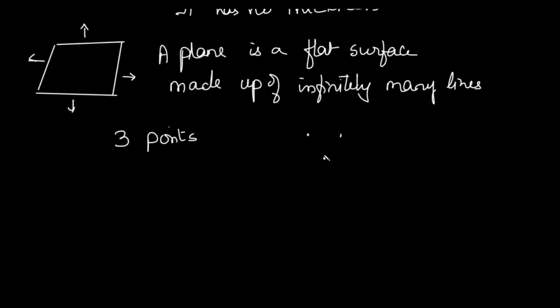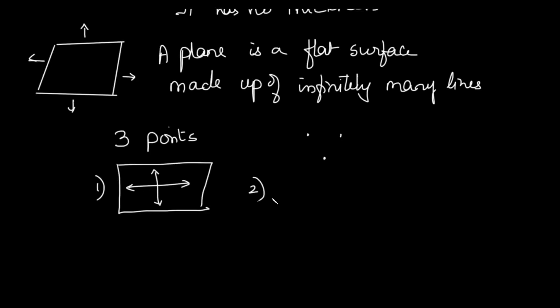So a plane can be determined by any of these concepts. First of all, a plane can be determined by 2 intersecting lines. Say these 2 lines, if they intersect each other, they lie in the same plane. So a plane can be determined by 2 intersecting lines. Similarly, a plane can also be determined by 2 parallel lines. If 2 lines are parallel to each other, then they will determine the plane. They will fall in the same plane. So we say that they are coplanar.